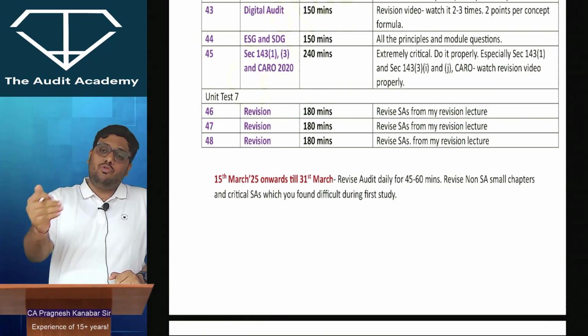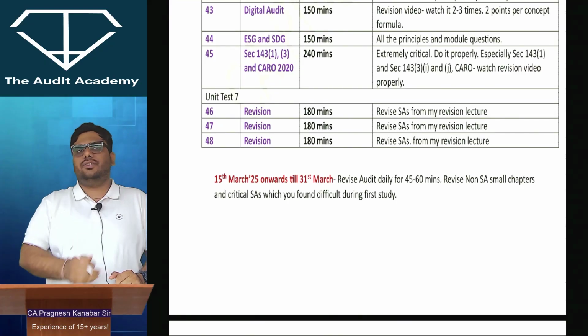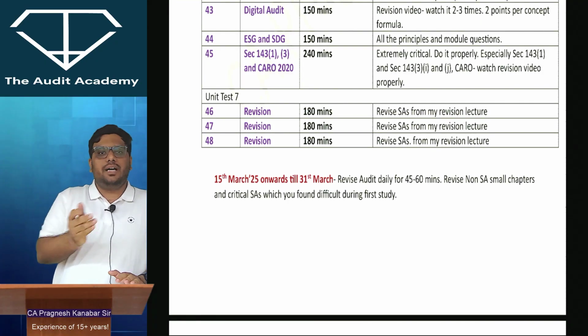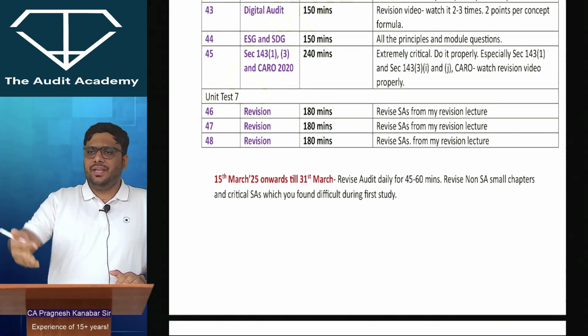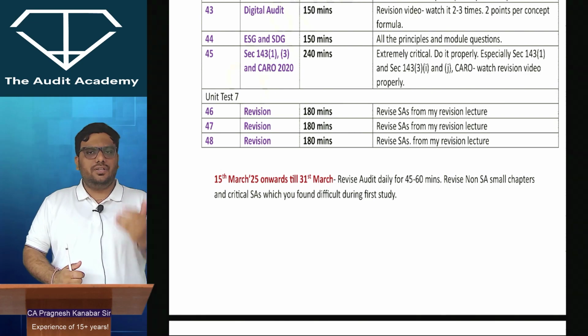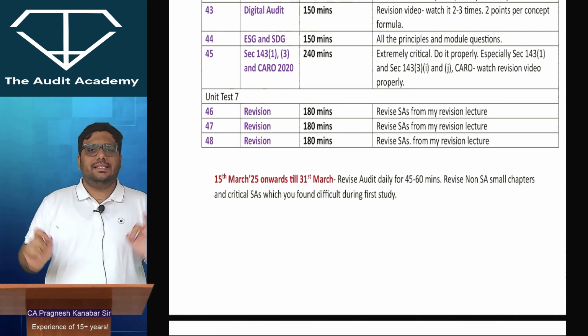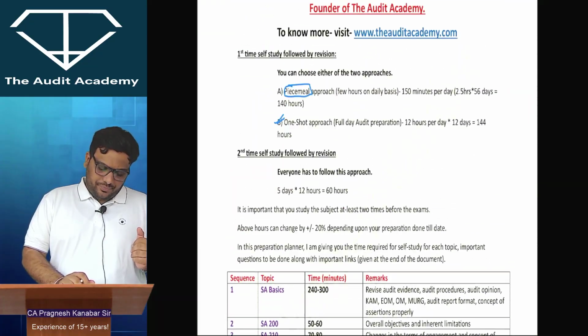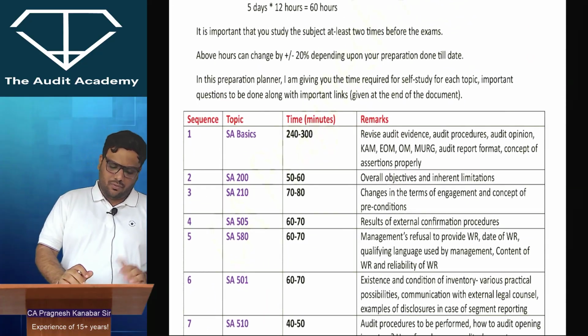The students who have enrolled with me can come to my live Zoom doubt solving sessions, which will begin in the February 1st or 2nd week, and which will be done at least 3 or 4 times in a week. You can come to the live doubt solving sessions and get your papers corrected. As simple as that. Now, everyone over here, if you see, this is the sequence that I want you to follow.